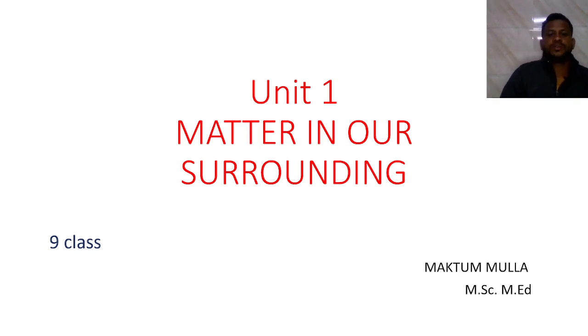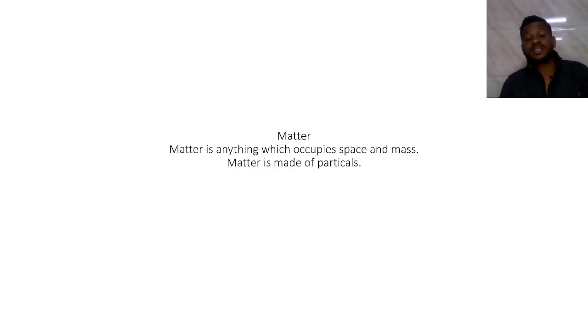Hello everyone. Today we are going to discuss a unit first from the ninth class, that is matter in our surroundings. First, what is matter? Matter is anything which occupies space and has mass. It means any substance which can occupy space and which has mass is known as matter.